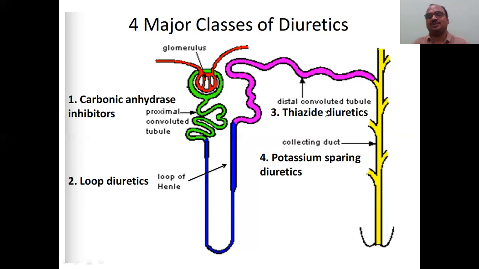Next is loop diuretics. Its name itself is called loop diuretics, loop of Henle. Now, okay, everything is okay. Based on the starting letter, you have to find out where the drug acts. Okay, right.